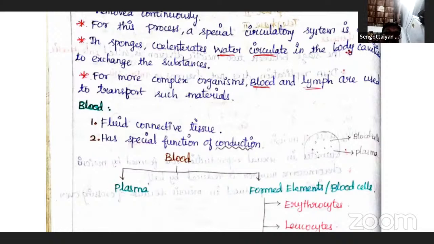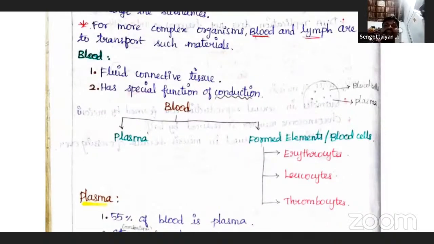Plasma is a fluid. Blood cells are formed elements. The formed elements are erythrocytes, leukocytes, and thrombocytes. So blood is a fluid connective tissue, with the special function of conduction, and oxygen and everything will be transported from one place to another.